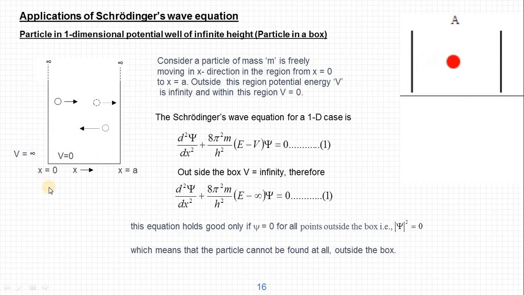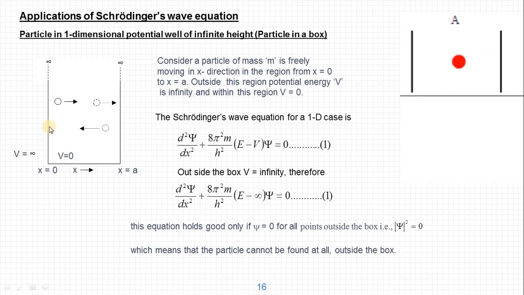In this diagram, we can see that there is a particle trapped, and it can move anywhere from x equal to 0 to a. It has only the limit from 0 to a, and it cannot go beyond these points. It cannot go below 0 and above a. So to go out of this system, this particle needs an infinite amount of energy.